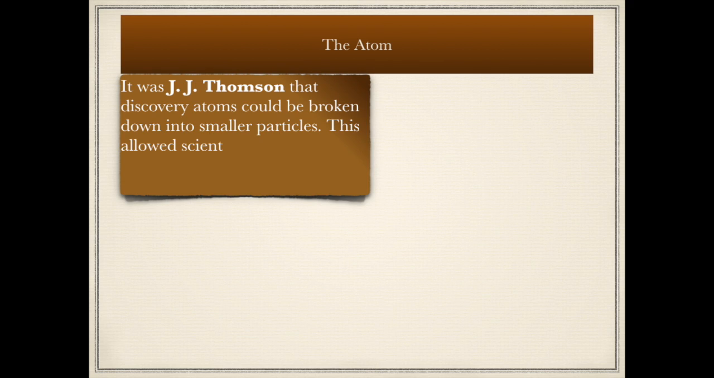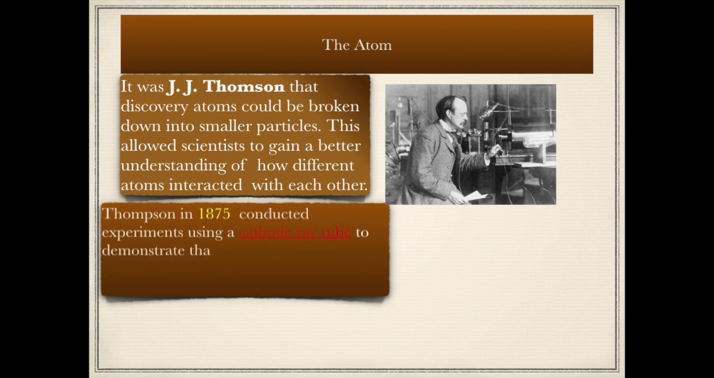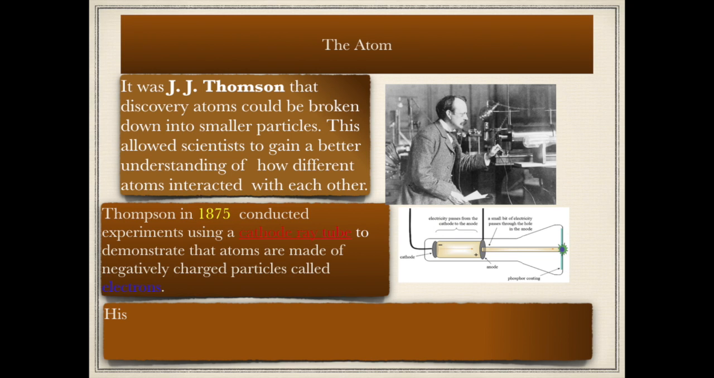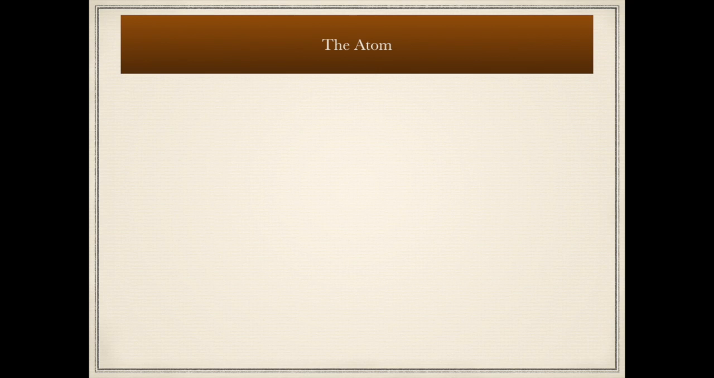It was J.J. Thomson that discovered atoms could be broken down into smaller particles. This allowed scientists to gain a better understanding of how different atoms interacted with each other. Thomson in 1875 conducted experiments using a cathode ray tube to demonstrate that atoms are made of negatively charged particles called electrons. This discovery helped him also to understand a better way in which atoms interacted with each other. But he also believed that the atom was primarily a neutral charge. This led to what we call the plum pudding model of the atom.